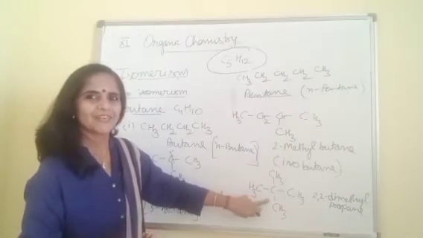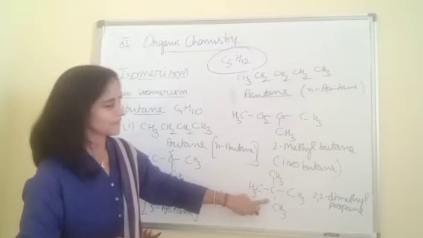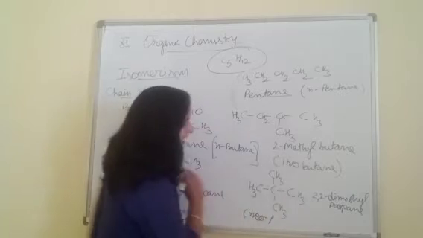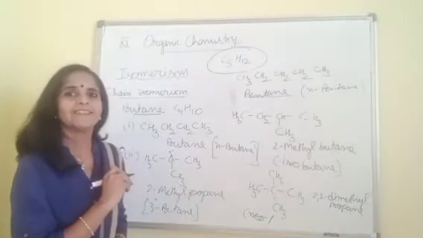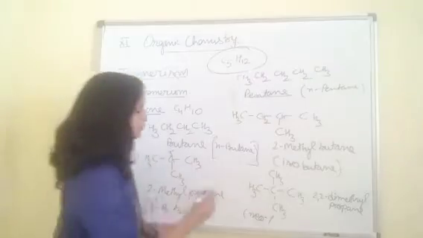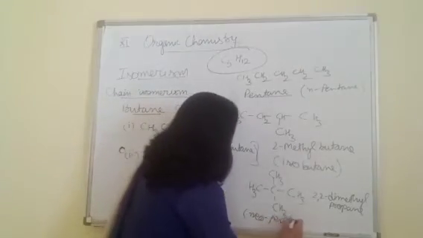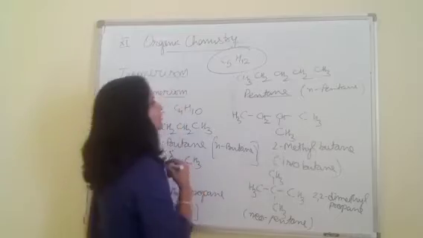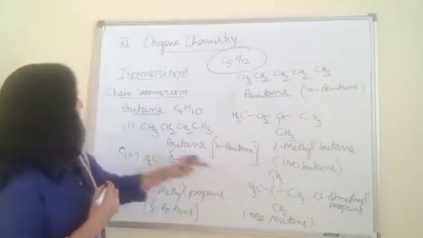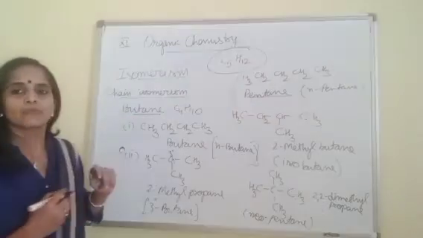The structure is, yes, which one? Neo. You are correct. So this is neopentane. The right answer, beta, is pentane, because the total carbons are 5. So in this way we get 3 chain isomers of pentane and 2 chain isomers of butane.